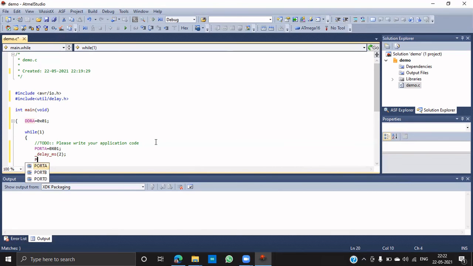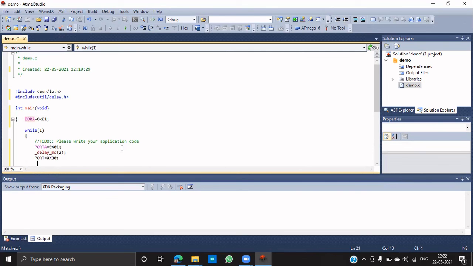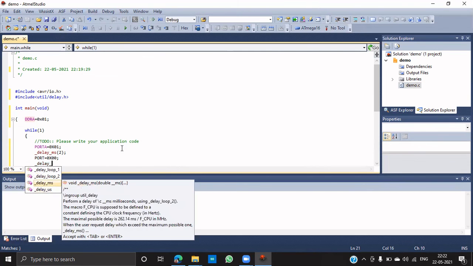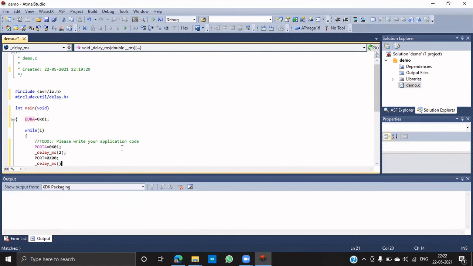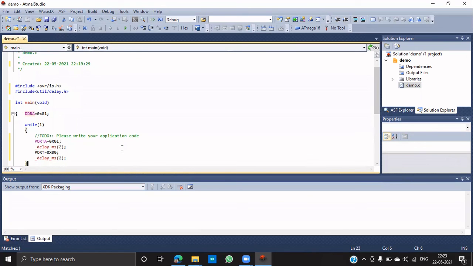And then again, I'm turning off the LED, and then I'm again giving a delay. Okay, this is a basic code.